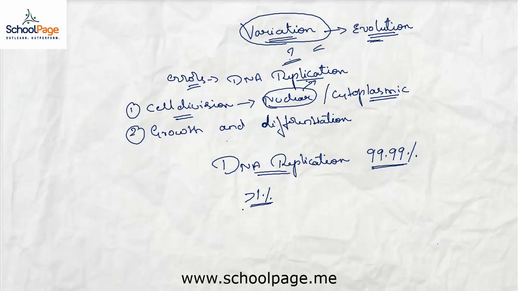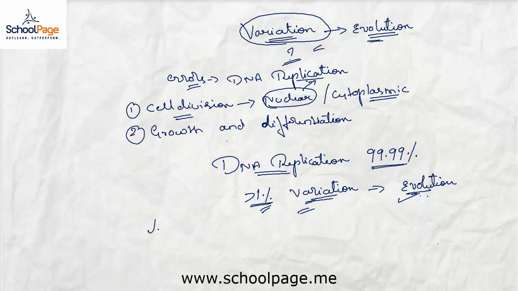If the errors are less than 1%, then with this low probability of errors, variations also become very rare. And because of this, evolution will be slowed down.